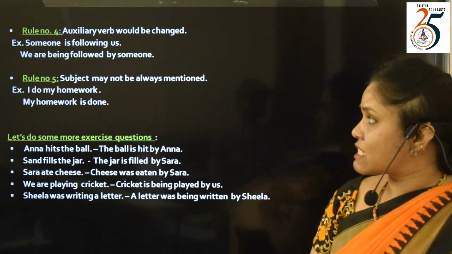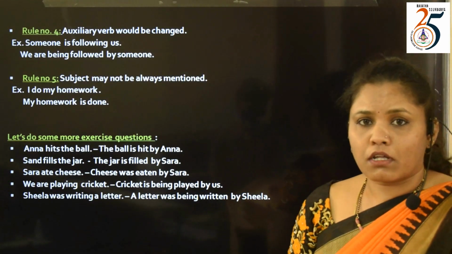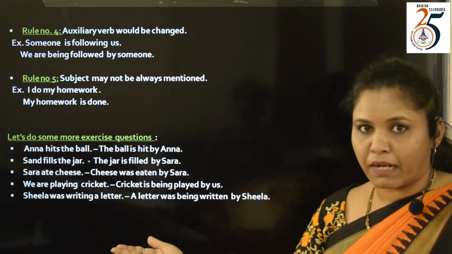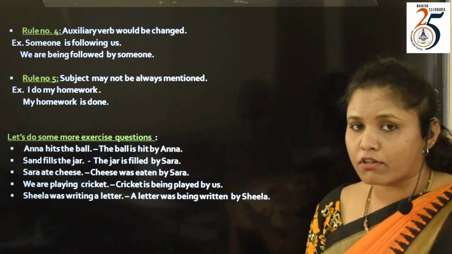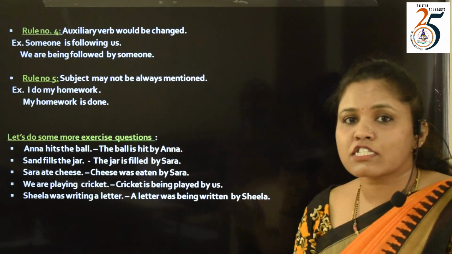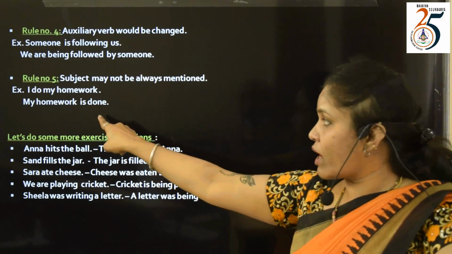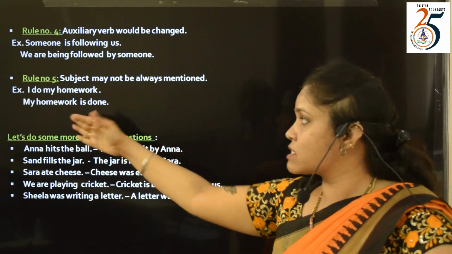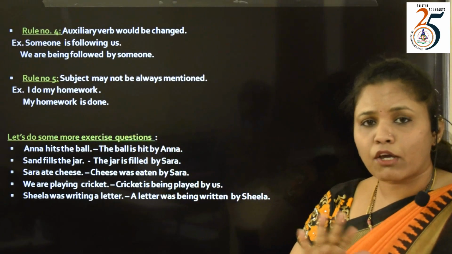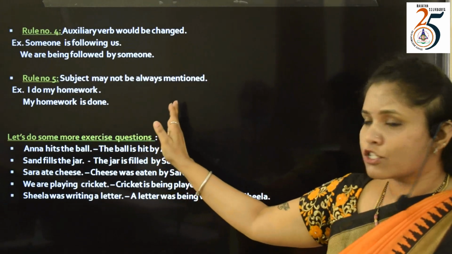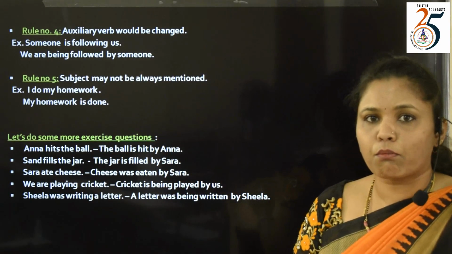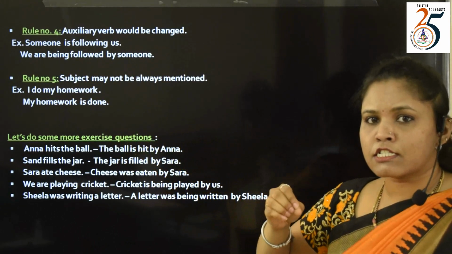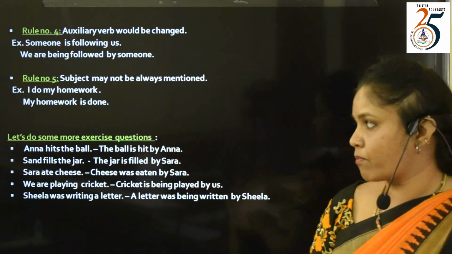Rule number 5. Subject may not always be mentioned. Some sentences demand the presence of the subject in the third place, but in some sentences we need not repeat the subject because the meaning of the sentence will be clear. One example I have here, I do my homework. I do my homework, and the passive form is my homework is done. So my homework is done, and that shows the sentence is in both passive and active form. No need to repeat by me or I here again. Some sentences omit the subject.